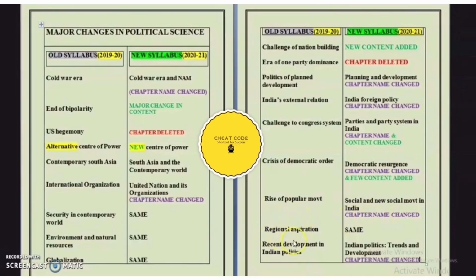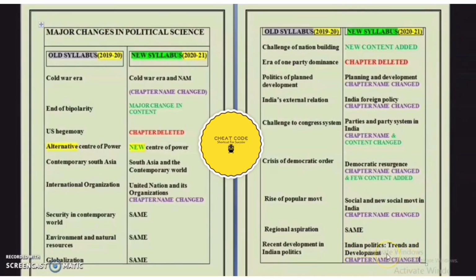The next chapter was regional aspirations. This chapter remains the same this year. Neither the chapter name nor the content has changed. It is the same as before. Next is recent developments in Indian politics. The name of the chapter changed from recent developments in Indian politics to Indian politics: trends and development. Here I have mentioned chapter name change.